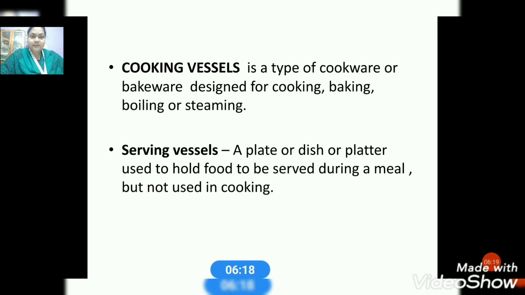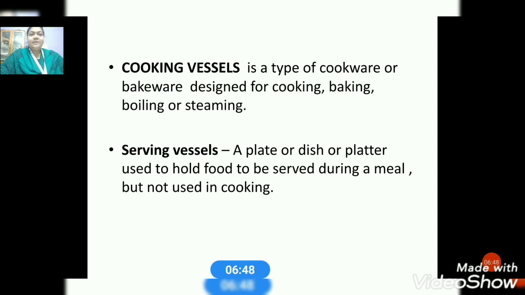A cooking vessel is totally different, and a serving vessel is also different. We serve the food after the preparation. Whenever we take any meal, we serve it in a plate or a bowl and we eat. And a cooking vessel is only meant to cook the food, to bake, boil or steam it. Okay children, these are the main things we have learned today: the cooking vessel and the serving vessel.